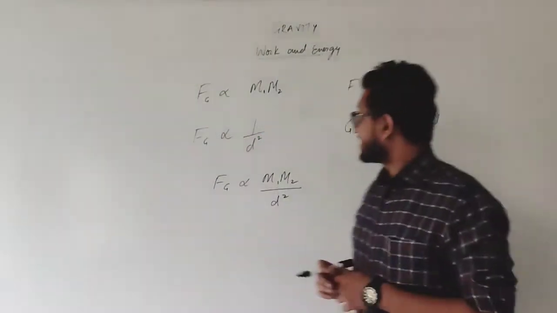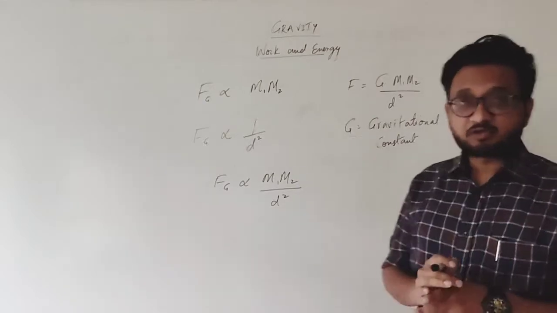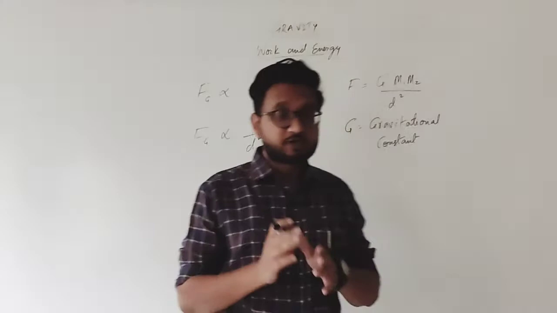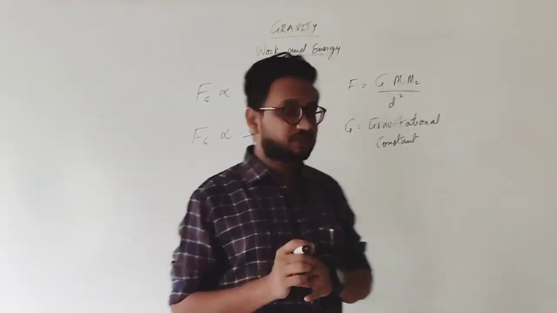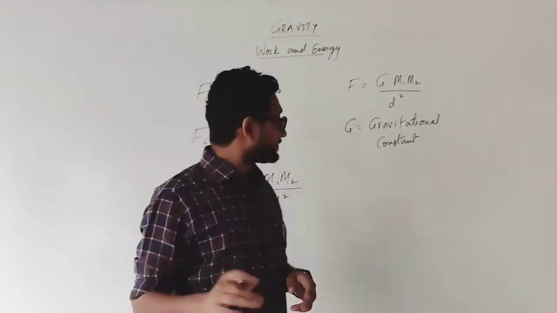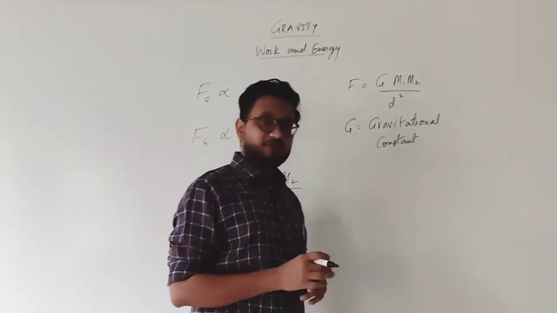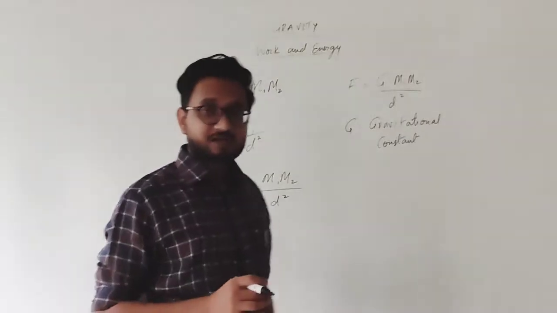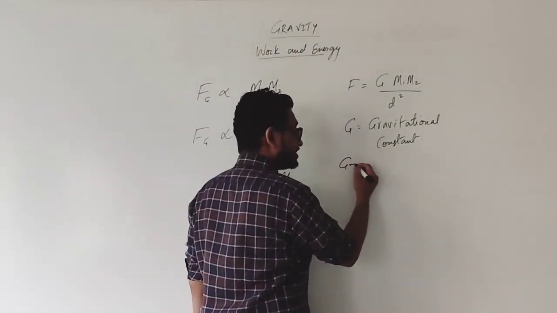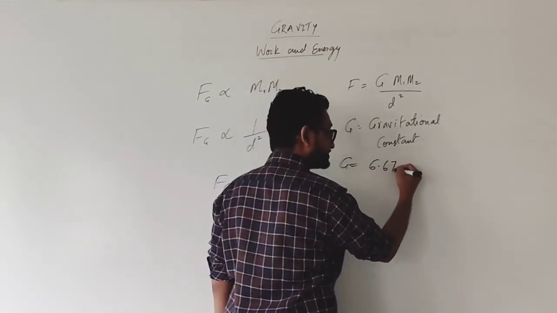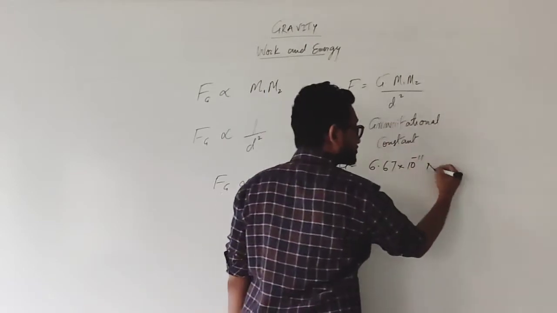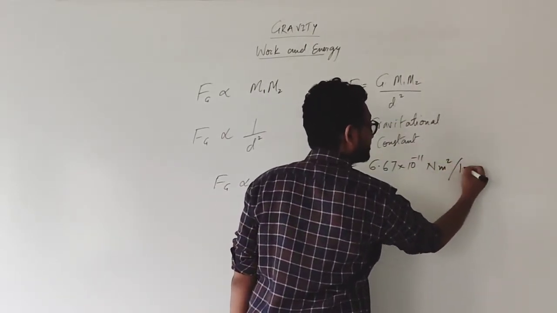The equation is balanced by the gravitational constant. Its value remains constant throughout the universe, and that is why it is also known as the universal gravitational constant. Its value was found out by Henry Cavendish, and G is equal to 6.67 into 10 raised to minus 11 Newton meter square per kg square.